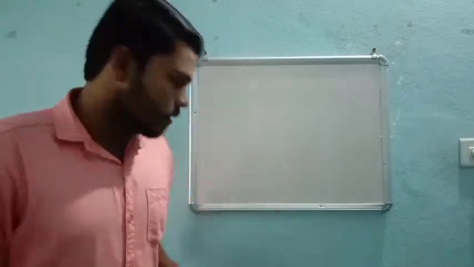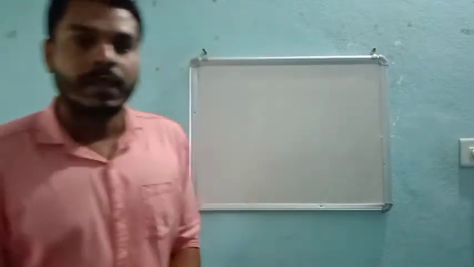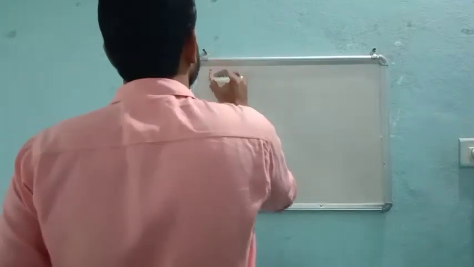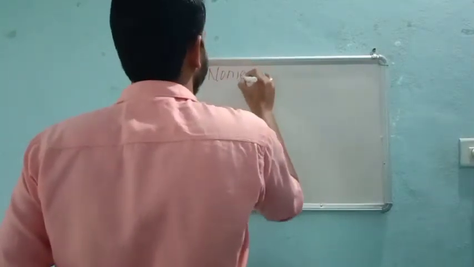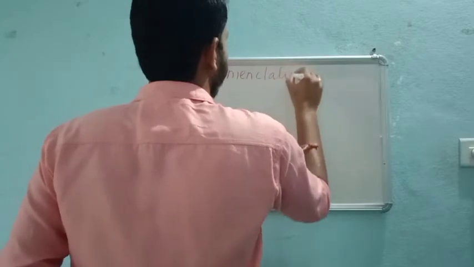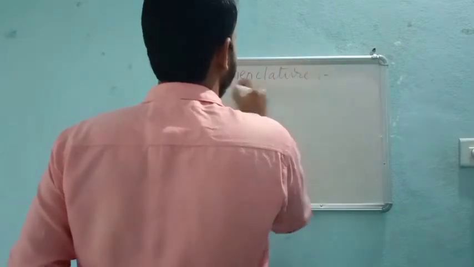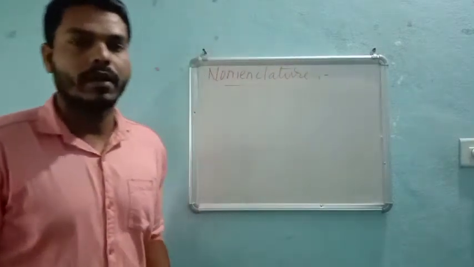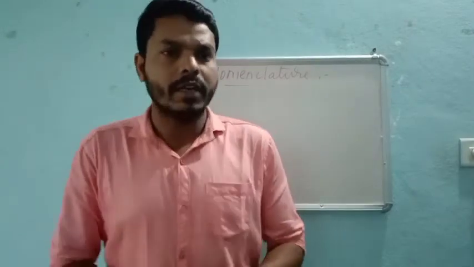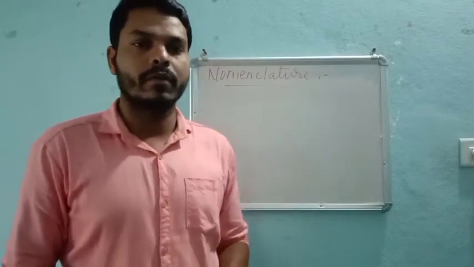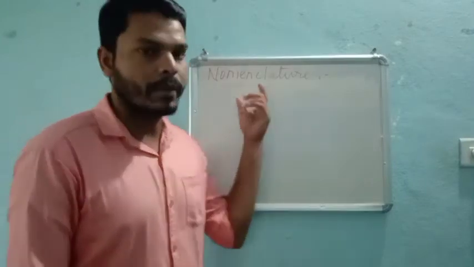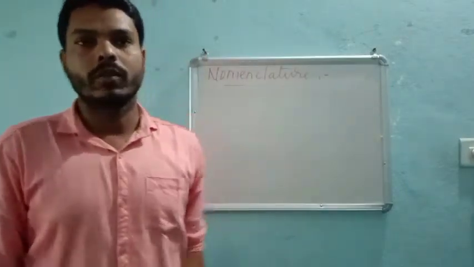So the next part of the chapter will be the nomenclature, right? Without the nomenclature, organic chemistry will not be complete. So we must study each and every unit of the chapter. We come across a very important part, that is nomenclature.